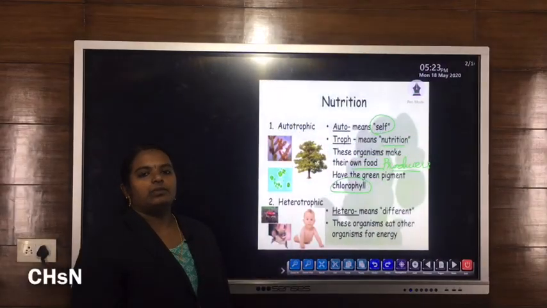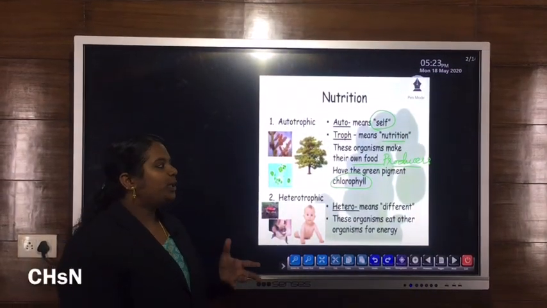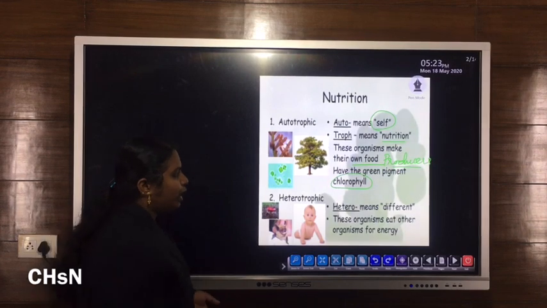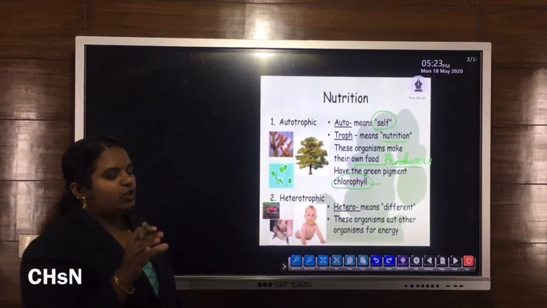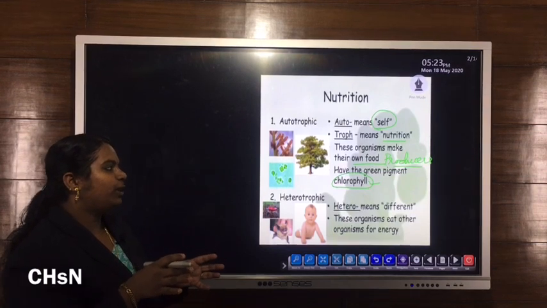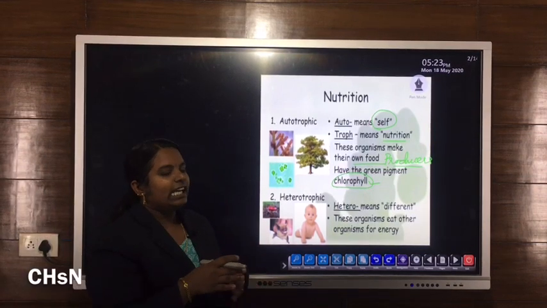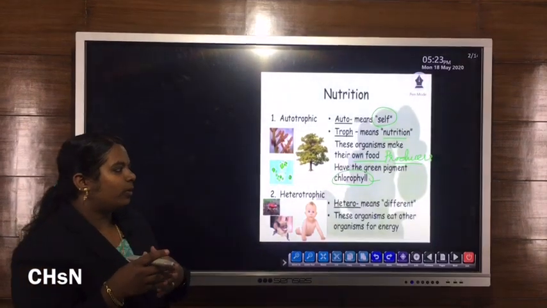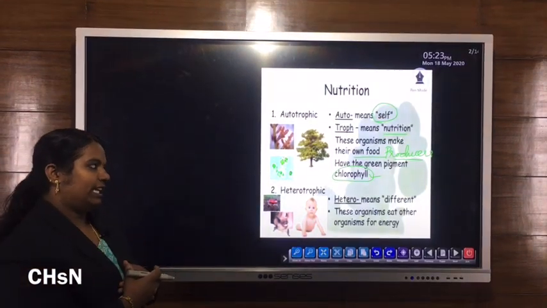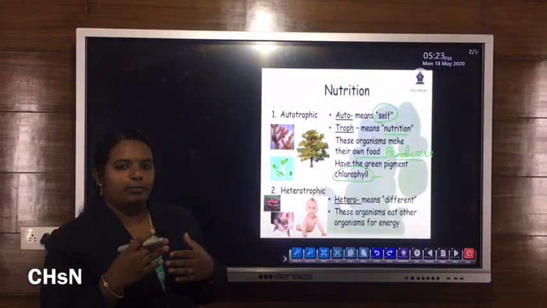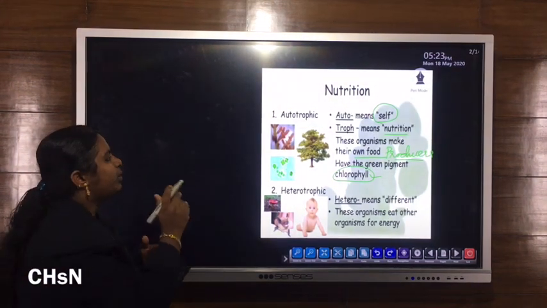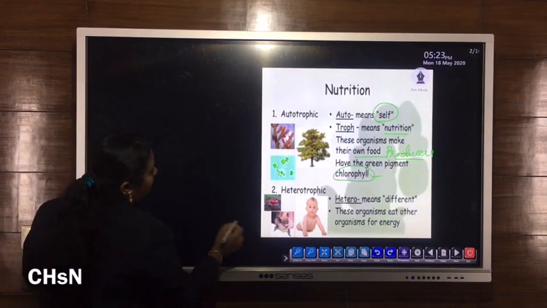So green plants are able to synthesize their own food due to the presence of chlorophyll. With the help of this pigment, they can trap or capture sunlight, and they use the light energy as the source for making their food. That process is known as photosynthesis.